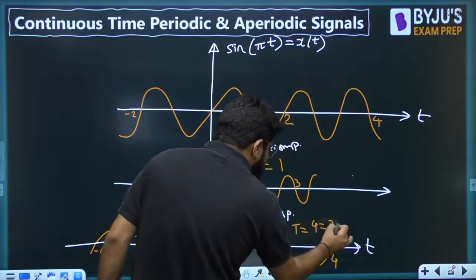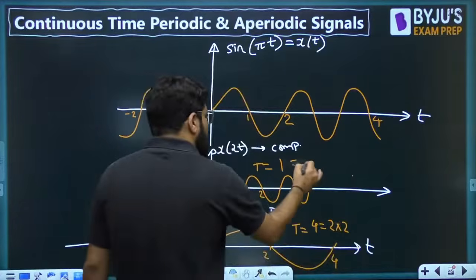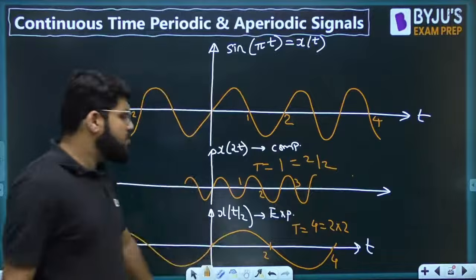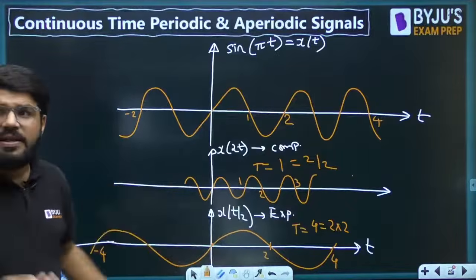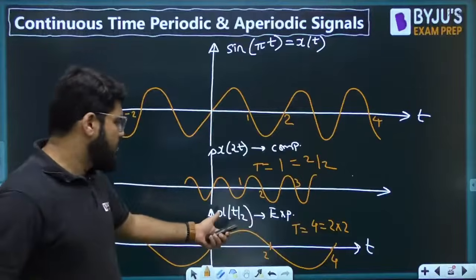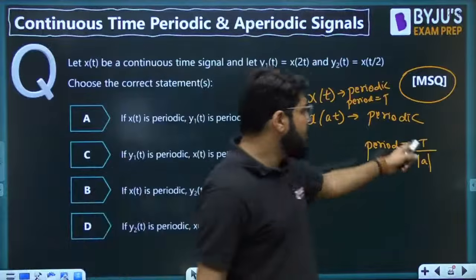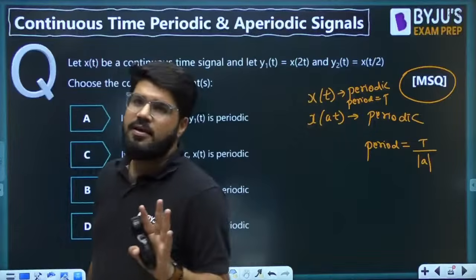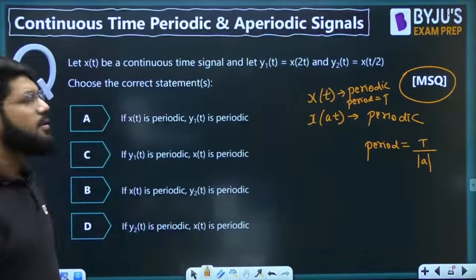Why is it 4? Because it is doubled. Why was it 1? Because it was 2 by 2. Okay, so in the case of expansion, the period will increase by dividing by a only, because a is half, so t upon half will eventually be 2t. That is what it is.